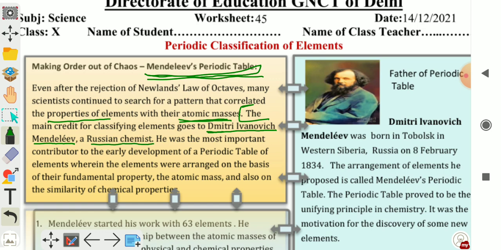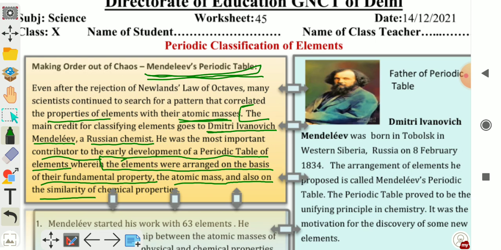He was the most important contributor to the early development of the periodic table of elements, wherein the elements were arranged on the basis of their fundamental property, that is atomic mass, and also on the similarity of chemical properties.